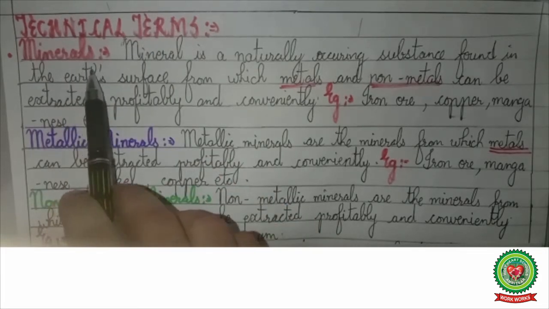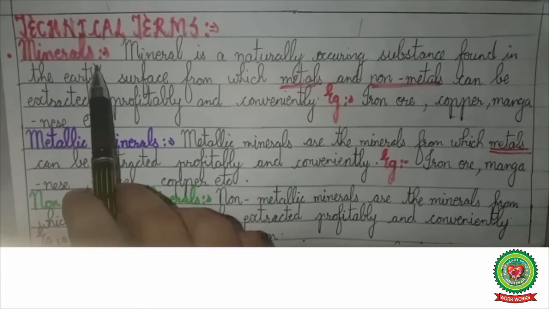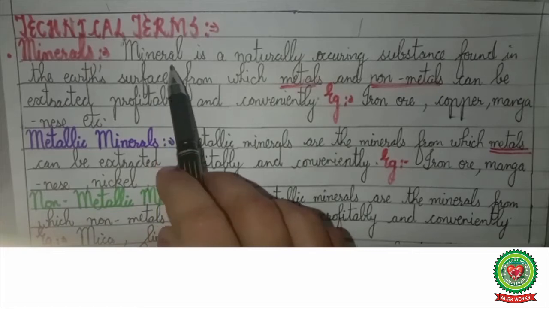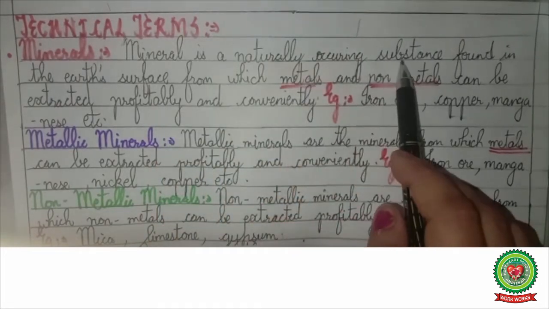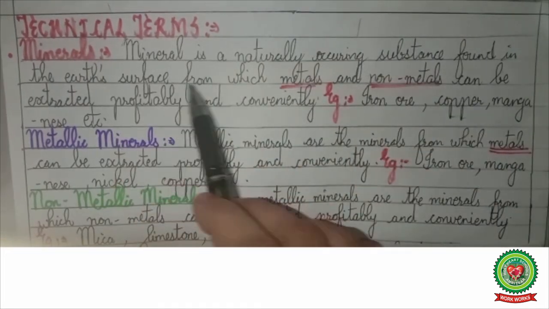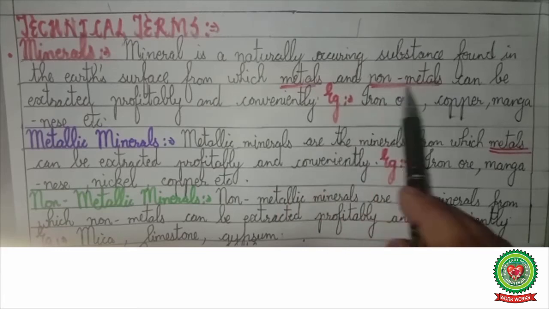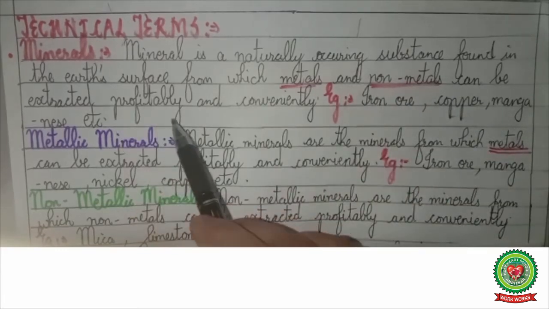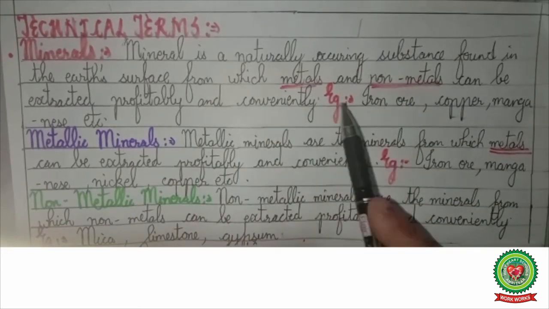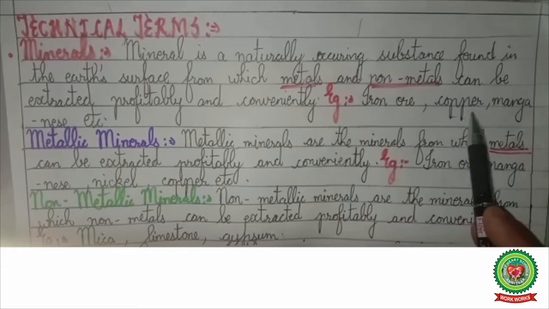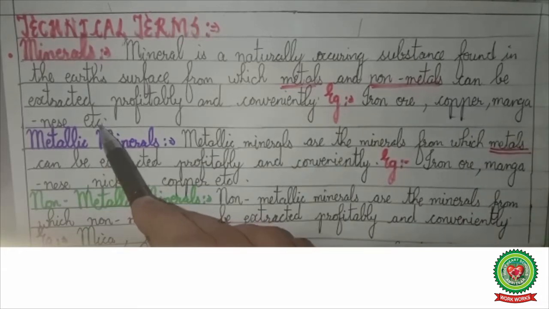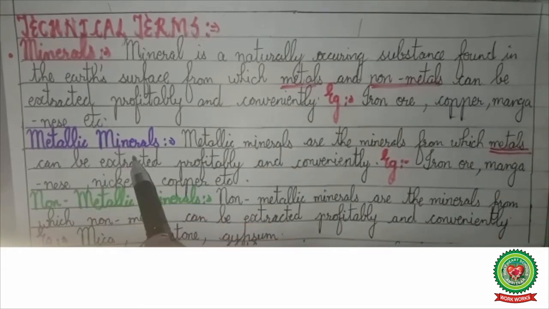The first and the most important term is mineral itself. As we have already discussed, a mineral is a naturally occurring substance found in the earth's surface from which metals and non-metals can be extracted profitably and conveniently. Example, iron ore, copper, manganese, etc. Number 2 is metallic minerals.